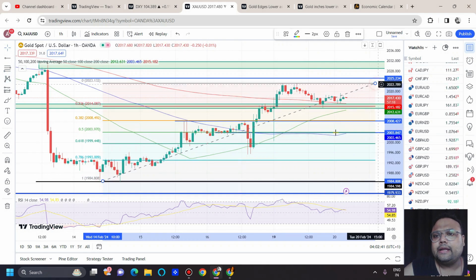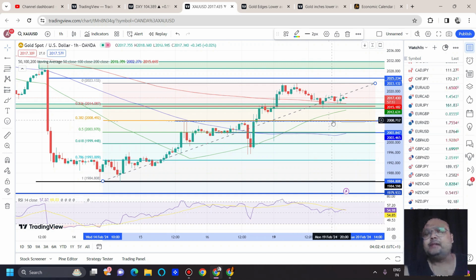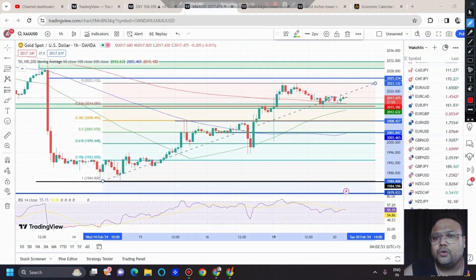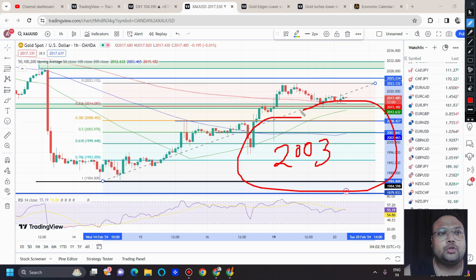And if the market takes support at the 2008 level, you can hit the buy button. How much can you expect? At least a bounce of 40 pips. Okay, 40 pips, my favorite 40 pips. And if you see the market is going down, in that case, wait for the next support around 2003. Okay, 2003, it can be 2002 also.